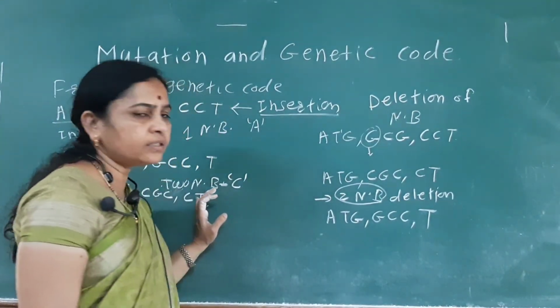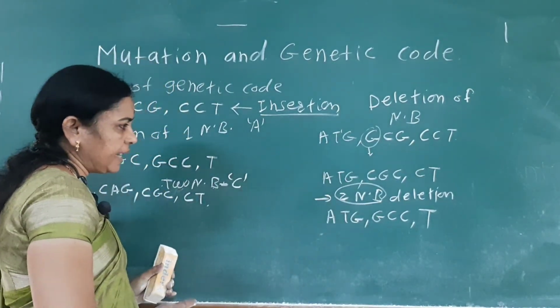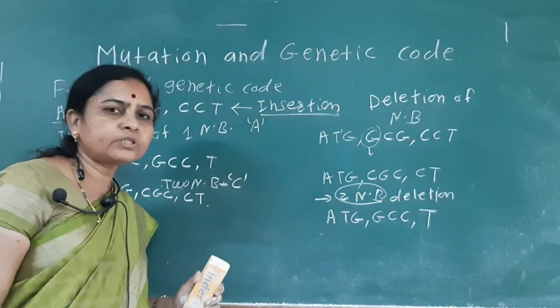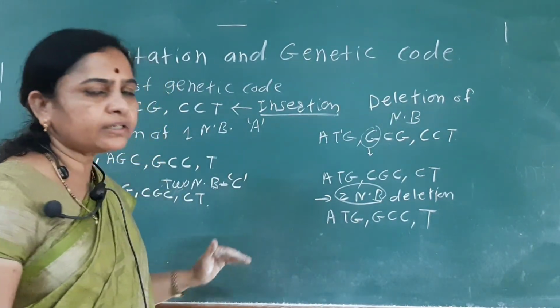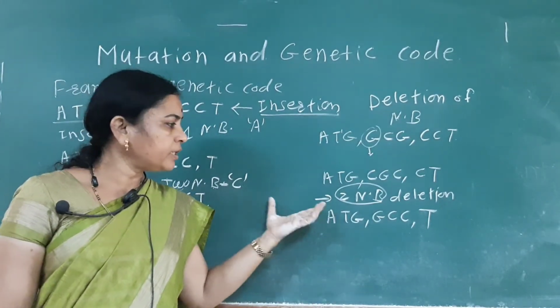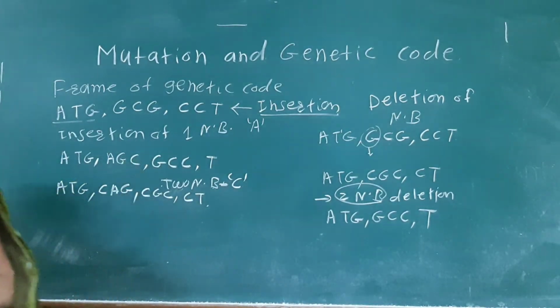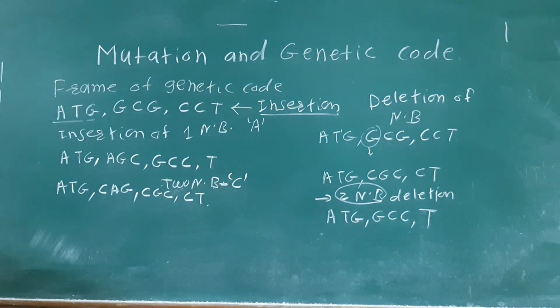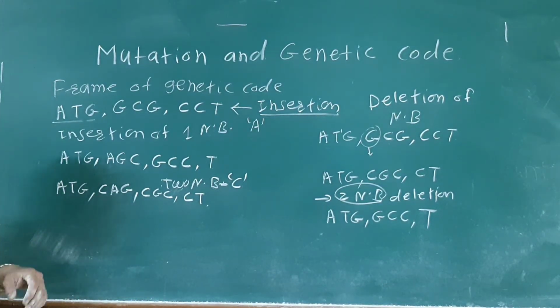इफ वी ॲडेड द थ्री नायट्रोजन बेसेस, म्हणजे समजा याच्यामध्ये आपण थ्री नायट्रोजन बेसेस जर ॲड केले, सो देर विल बी द नो चेंज. That is, here the three sequential nitrogen bases is nothing but the codon. Okay, so here the complete codon will be added. So here, when there is insertion or deletion of three nitrogen bases, that is a multiple of three nitrogen bases, see here.